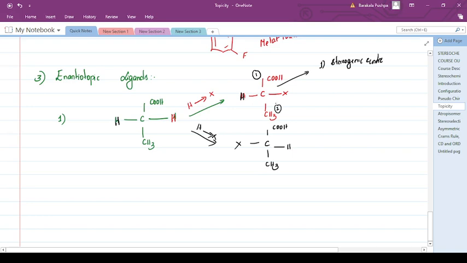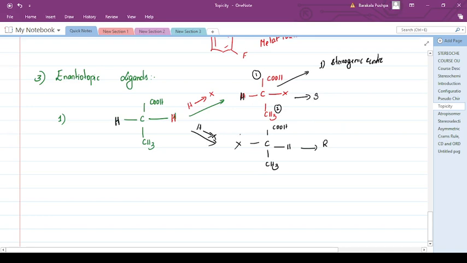Then you get an S configuration here. And the other you will be getting an R configuration, by knowing whether X is greater than H or not. So this type of chiral center is generated and they are mirror images of each other.